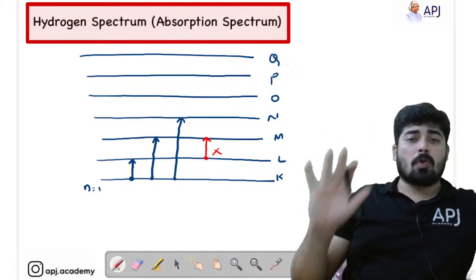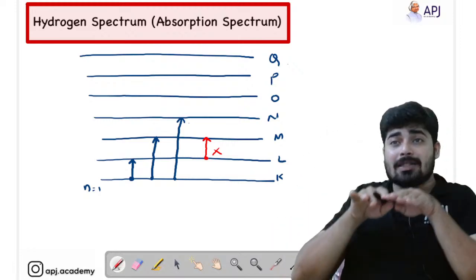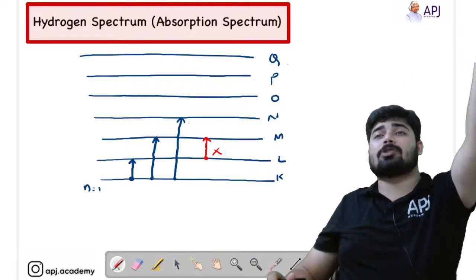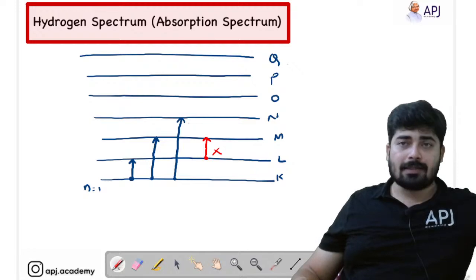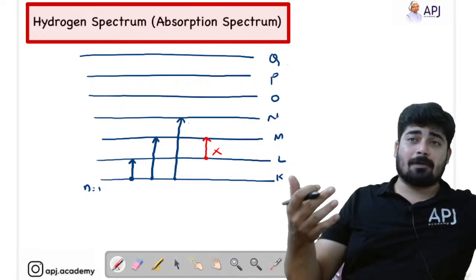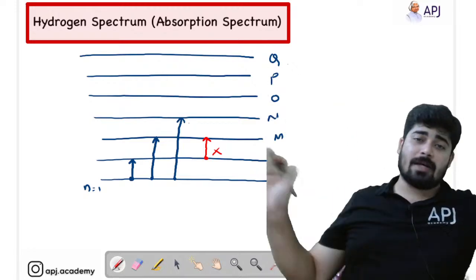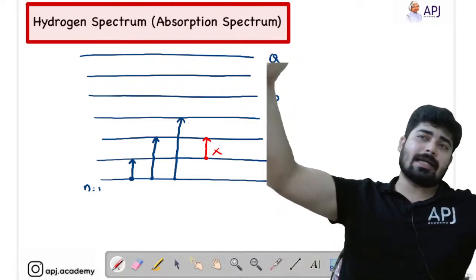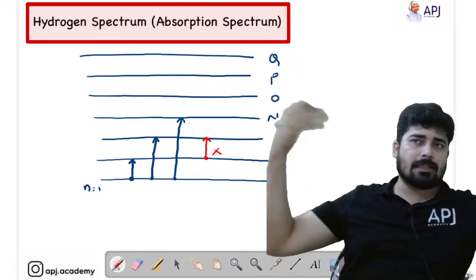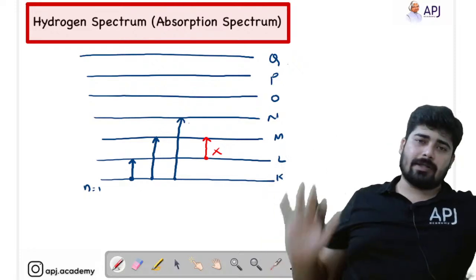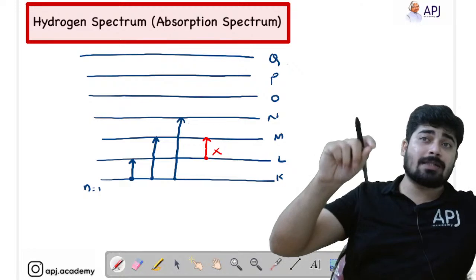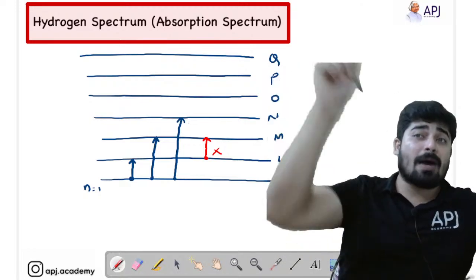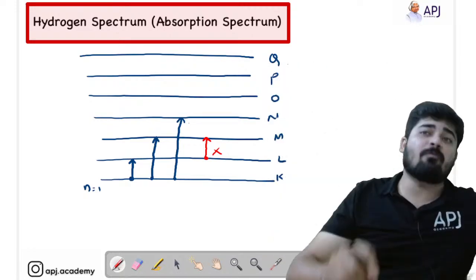Absorption spectrum is only considered when the electron is in the ground state and then jumps to the higher energy shells. This is the important point, because in the emission spectrum, it can jump from anywhere: from 6, from 5, from 4, 3, 2, etc. But in the case of the absorption spectrum, jumping towards any shell is possible, but the jumping should be from 1.